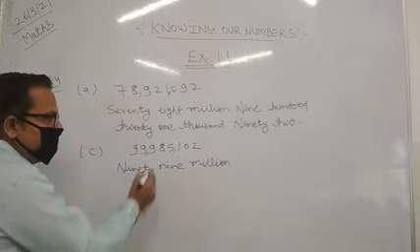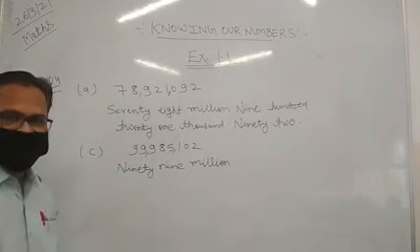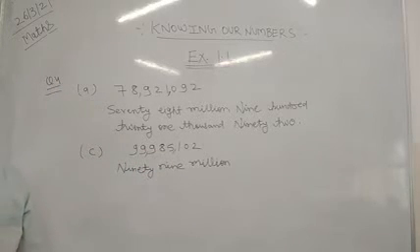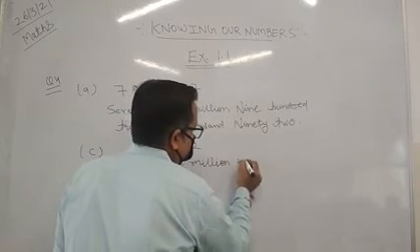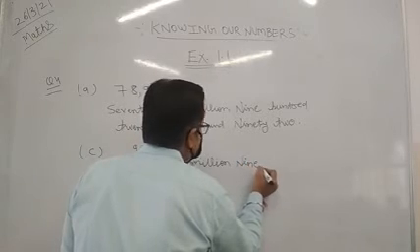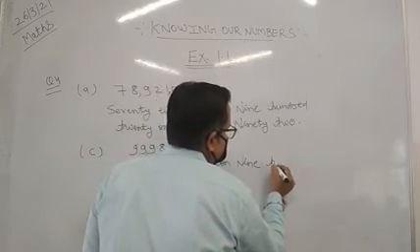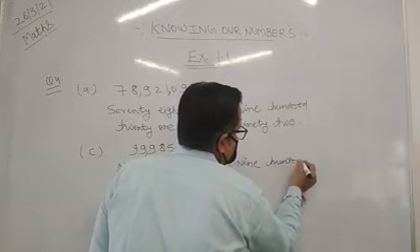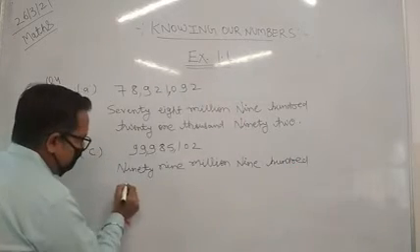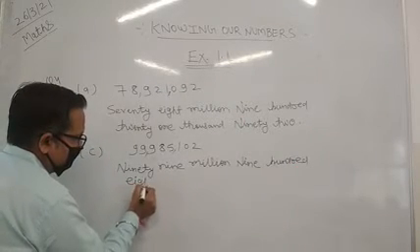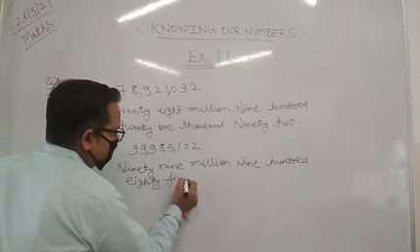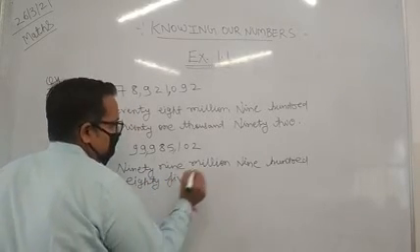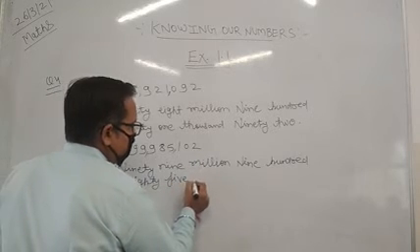Then we have got 985. So we will write 985,000.